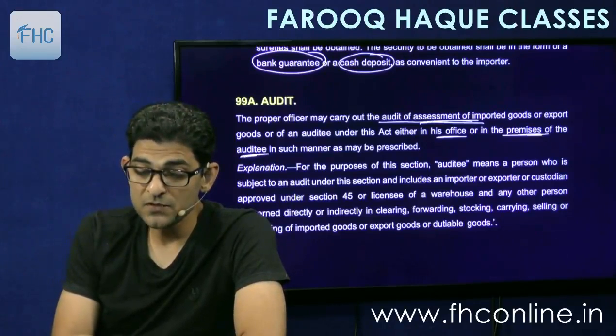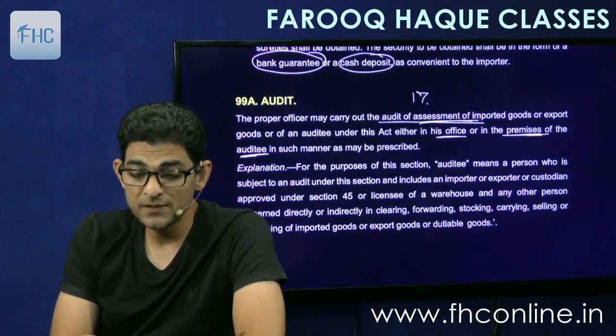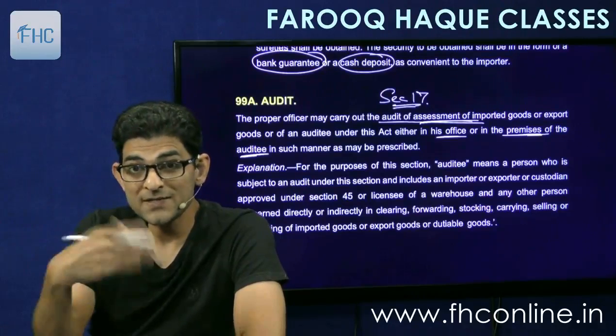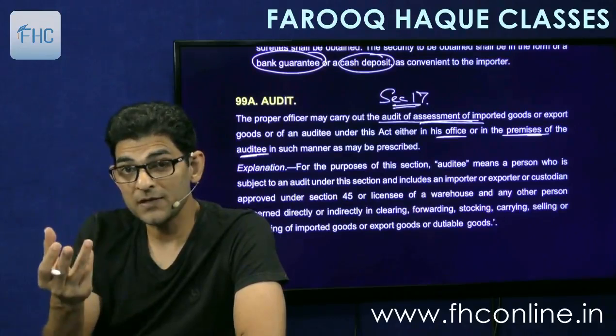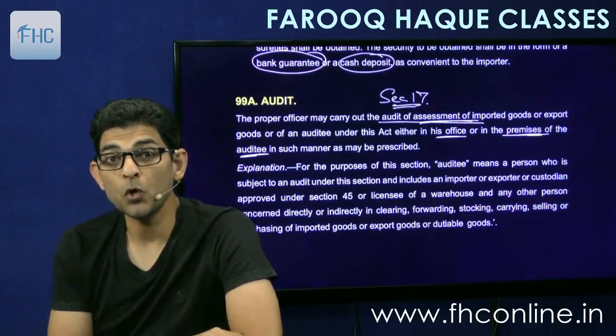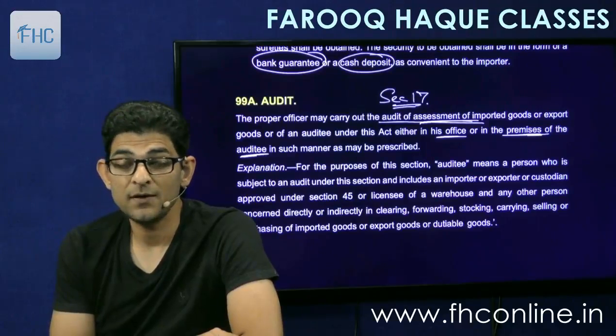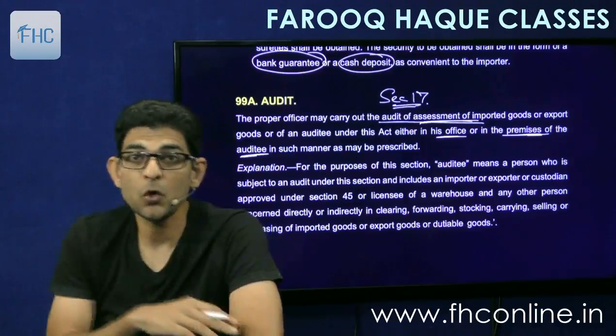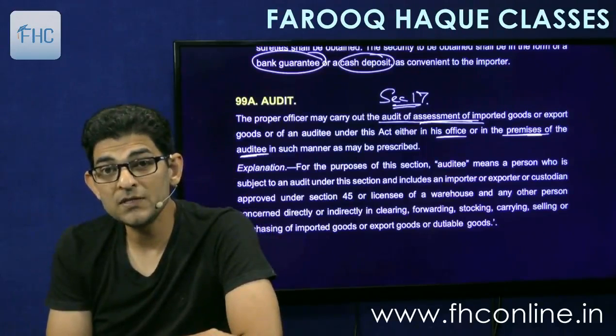Means the assessments which have been done under section 17 basically, or finalization under 18. After it is finalized, they can be audited. Proper officer has the power to audit those assessments, either by calling the assessee to his office, or he will go to the auditee's place and do these assessments,